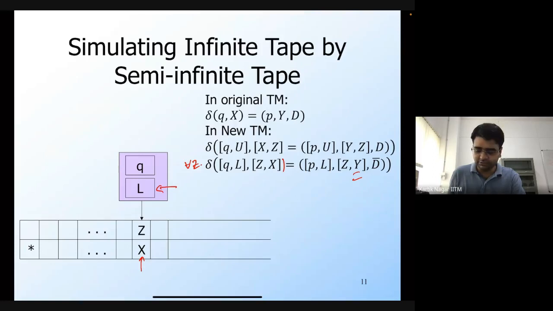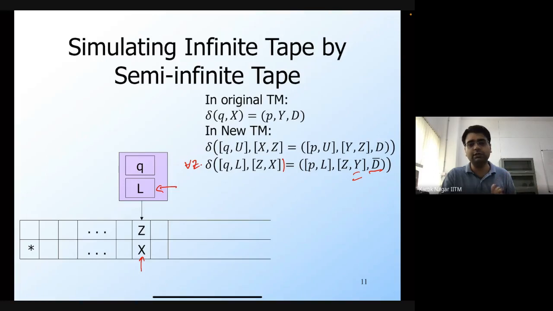But the direction is going to be reversed. Here d bar is the reverse of d. If in the original Turing machine you had to move to the right, then in this newer Turing machine you would move to the left. Moving to the right in the original Turing machine means you are moving closer to zero, that's why you move to the left in the new one.